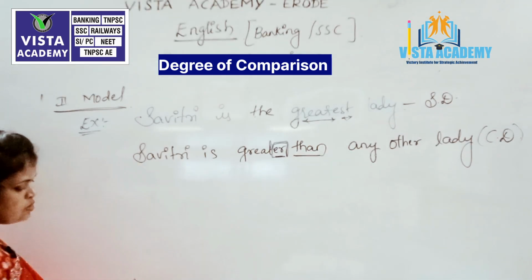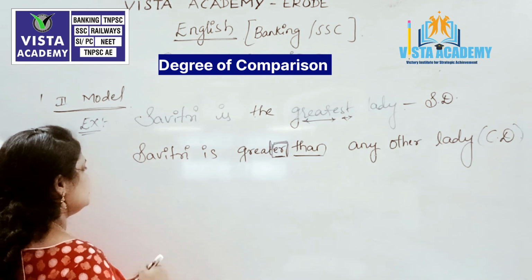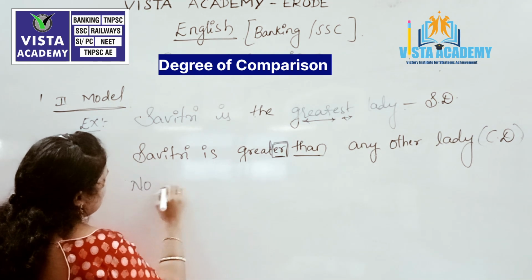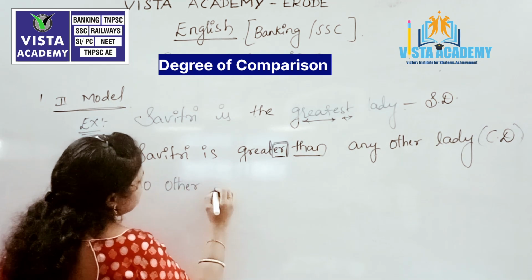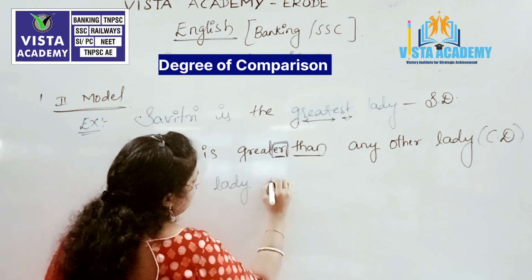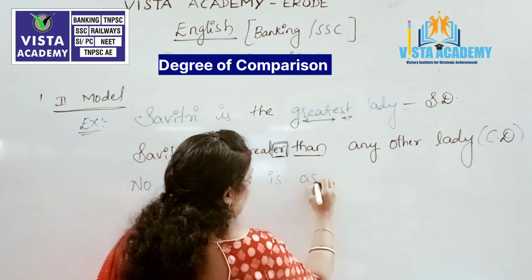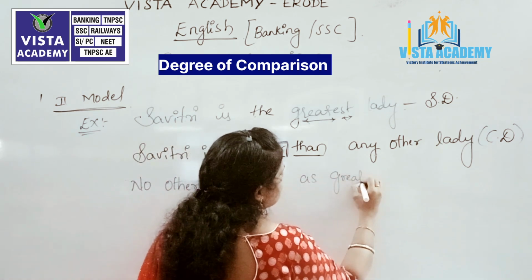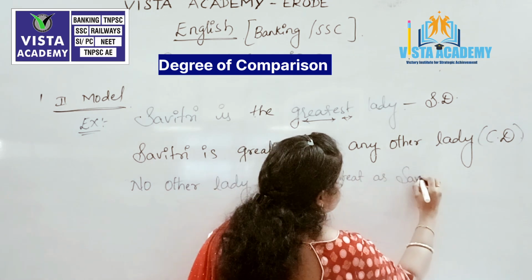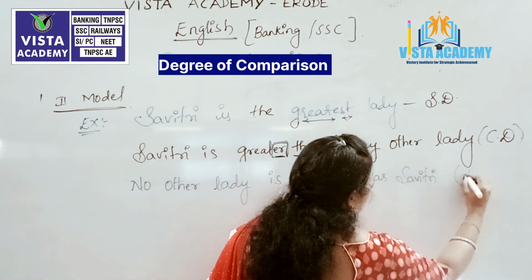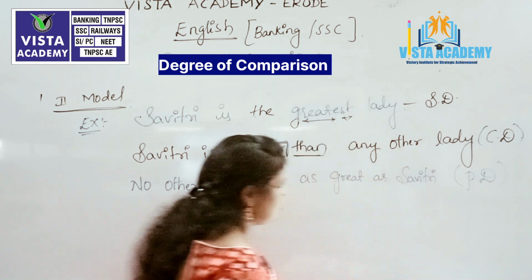Then how do we transform it into positive degree? Let us see. No other lady is as great as Savitri. So what is my sentence reformed into the positive degree?